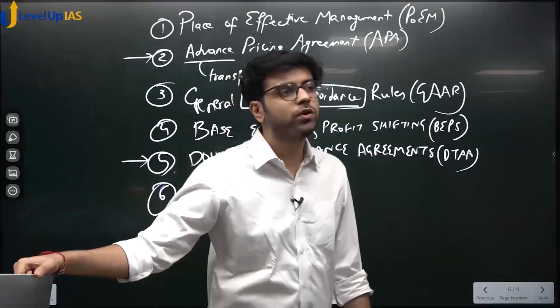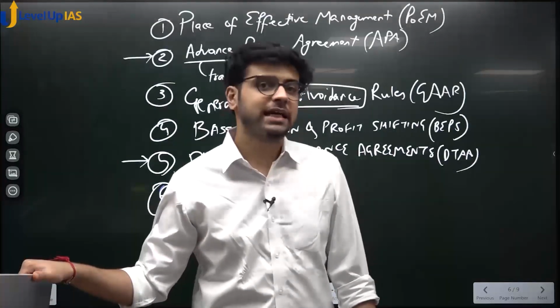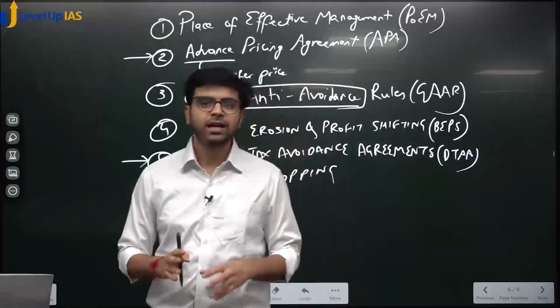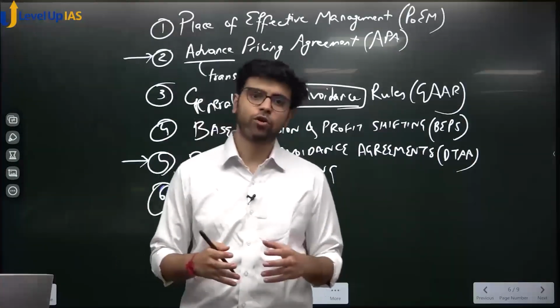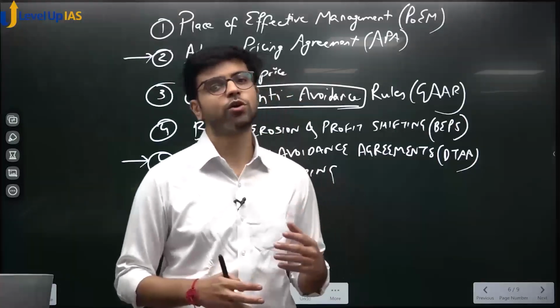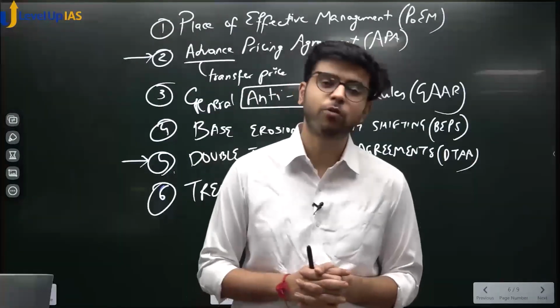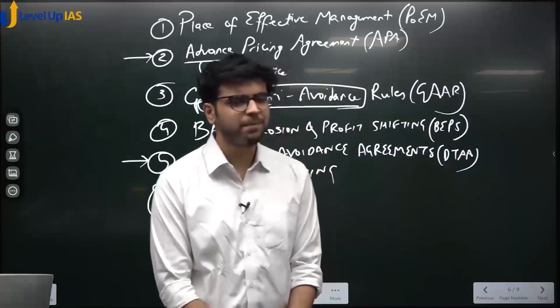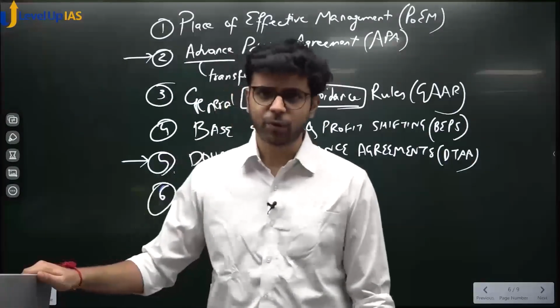Yes or no? But tomorrow Cayman Islands might need some help from India also. So the world realizes that there is a greater need for cooperation. One example we saw was the global minimum corporate tax. So we agree that some basic level of cooperation is required, right?